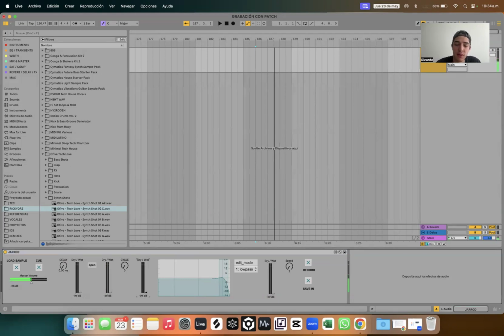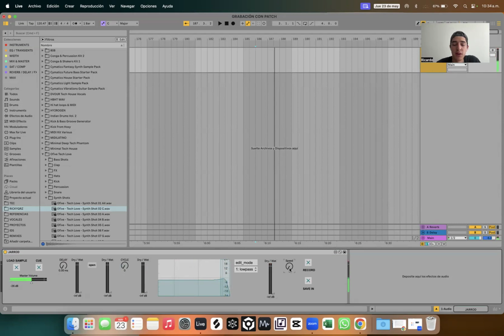Then I will add the cycle. You can hear how it distorts the sound. And well, then the EQ. You can hear the low pass. And also if you get it up, well, it sounds a lot.